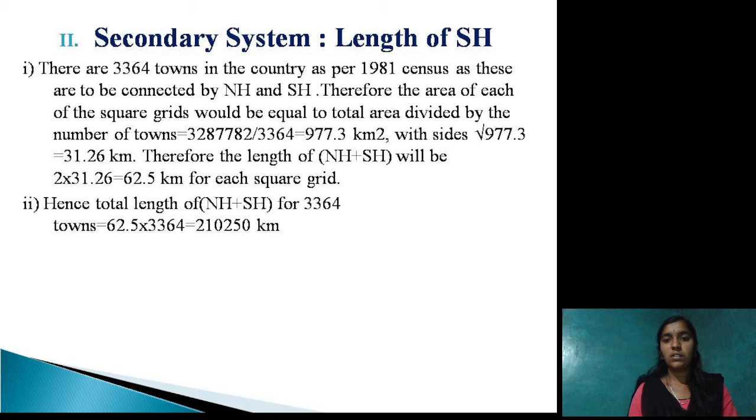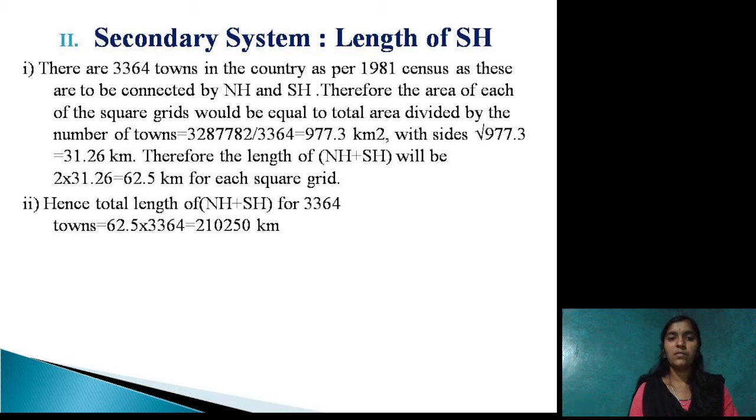Therefore, the area of each square grid would be equal to the total area divided by the number of towns. Total area is 32,87,782 divided by number of towns, 3,364. That gives 977.3 square kilometers. We take the square root of this, 31.26 kilometer.